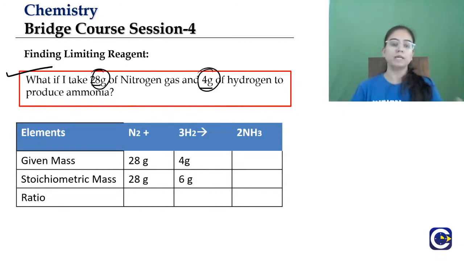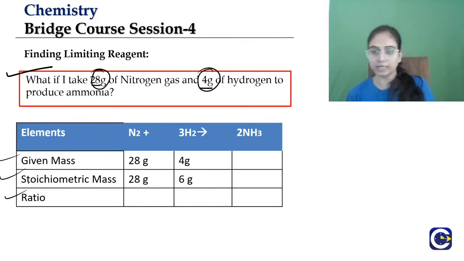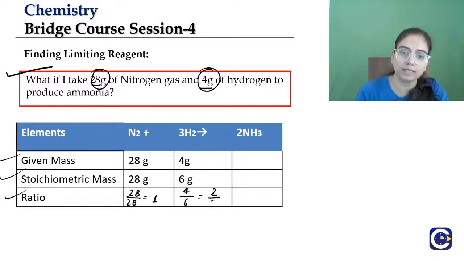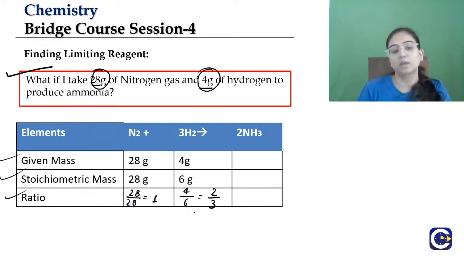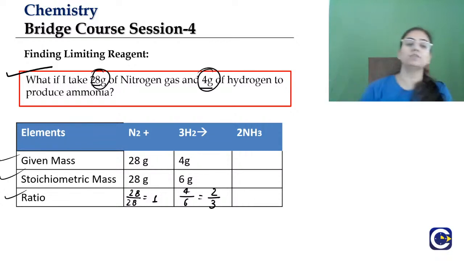We just have to know that given mass, stoichiometric mass, ratio we will calculate, and the ratio which is least, either for nitrogen or hydrogen in this case, that will be the limiting reagent. So let's calculate. Ratio: 28 divided by 28, 4 by 6. So 1 and 2 by 3. So which is less? 1 or 2 by 3? Which one is less, students? I hope we all know. So 1 is for nitrogen, this ratio.